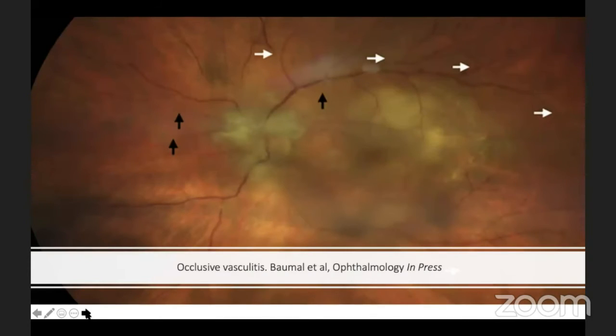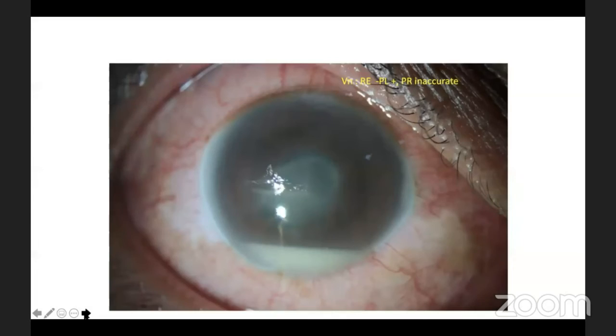This is courtesy the American Academy of Ophthalmology, from Baumal et al. You see this occlusive vasculitis, there are skip lesions, there can be arteritis, there can be occlusion causing infarcts of the retina. And these patients can have severe loss of vision, and it can be in a skip format.